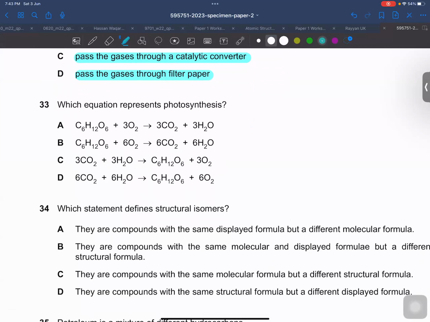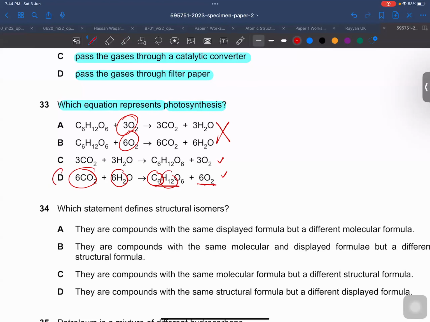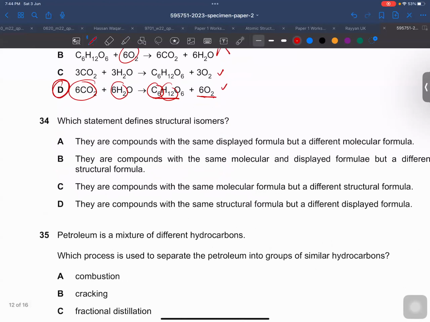Which equation represents photosynthesis? Photosynthesis is the formation of glucose, which is food for the plant, and the production of oxygen. In these, oxygen is used up on the reactant side, so they are respiration. So these two are wrong and these two can be right. For the balanced equation, 6 carbon dioxide, 12 hydrogen required with 6 water molecules, and 6 oxygen would be produced. So the right photosynthesis equation is D.